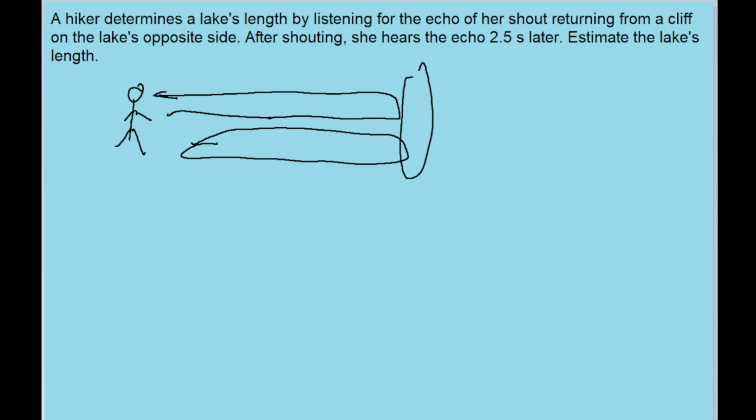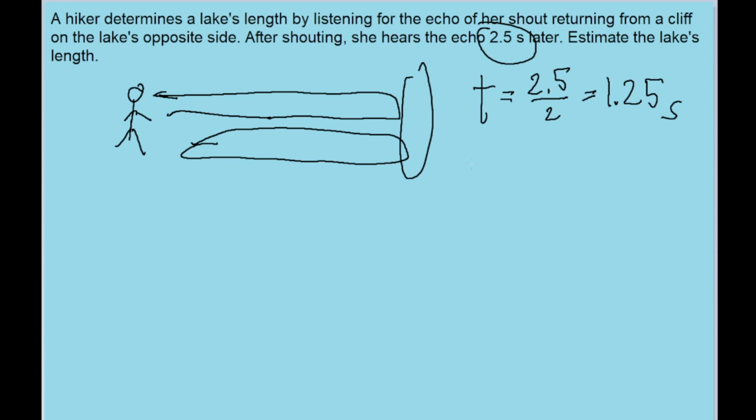Now the problem mentions that after she shouts, she hears her echo 2.5 seconds later. But because it has to cross the lake once, bounce back, and then cross the lake a second time before we can hear it, that means it only takes half of this time to cross the lake once. So the amount of time it takes for the sound to cross the lake once is 2.5 seconds divided by 2, which is equal to about 1.25 seconds. So that's the amount of time it takes for the sound to cross the lake once.